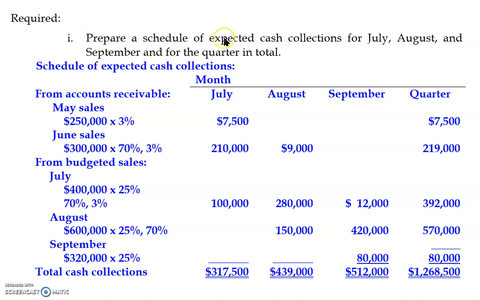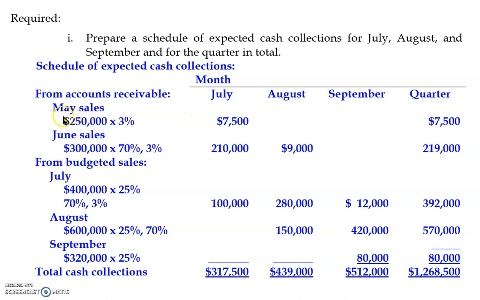First, we prepare a schedule of expected cash collections for July, August and September, and also the total. So we have column July, column August, column September, and column quarter. From accounts receivable, we are talking about July collection.